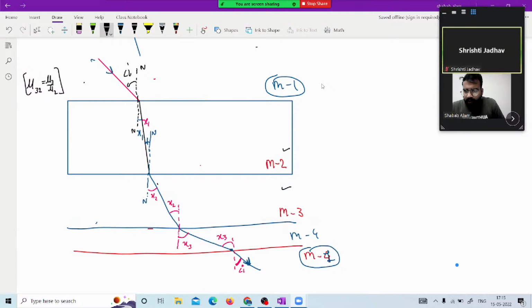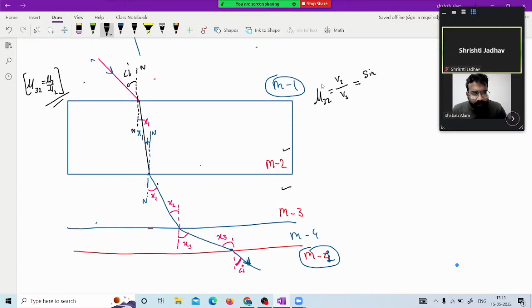Okay. Let's get back, and we are talking about relative refractive index. Mu 3 with respect to 2. Okay. So mu 3 with respect to 2, general formula I've written mu 3 upon mu 2. And in terms of velocity, you will be writing, we are talking about mu 3, so we will write v3 in the denominator, and this will be mu 2. This is what we have. One statement we are talking about with respect to velocities.